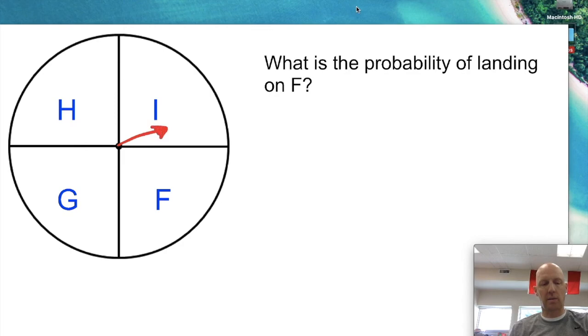Spinner is spinning a spinner, so this has like a little arrow on it, right? And you flick that with your finger. Okay, so on this one, the question is, what's the probability of landing on an F? So again, probability, what do we want to happen? F,